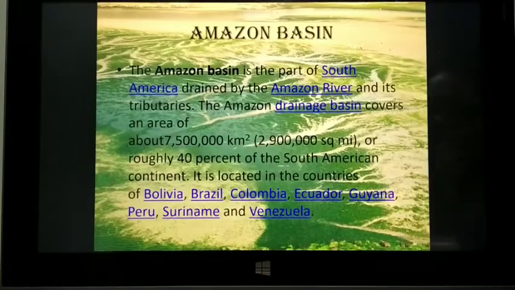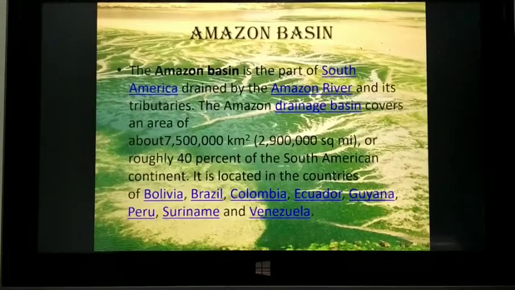So children, this is the feature of the Amazon Basin. It originates from the eastern slope of the Andes mountain in Peru. See, a map pointing question can come. Where is the origin of the Amazon River? The Amazon River originates from the eastern slope of the Andes mountain in Peru. The Amazon River basin forms the largest plains in Brazil. It is located in the northern part of Brazil. The Amazon River has a huge discharge leading to the formation of islands near its mouth.